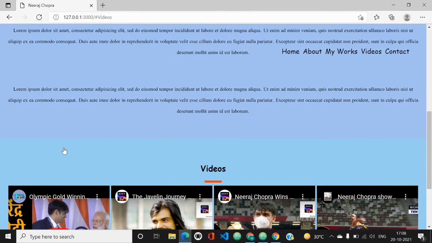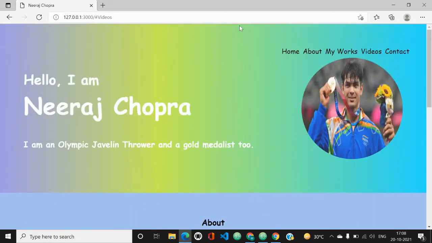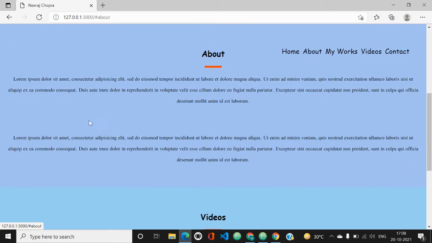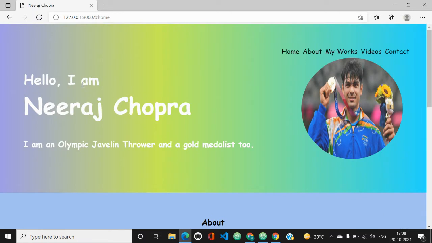In today's video we will only do these three things, and in the next video we will complete this whole website by adding more new things. First I will use this navigation bar and show you. See, when I click on videos, it navigates to the videos section. When I click on about, it navigates to the about section. When I click on home, it navigates to the home section. I want to make it more interesting, and we will do that in our next video.